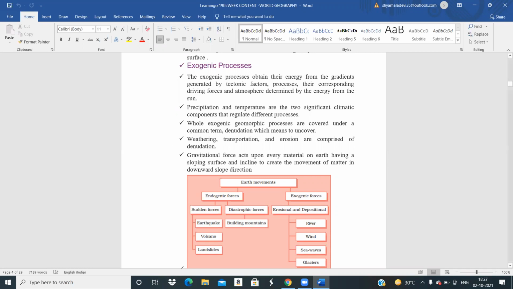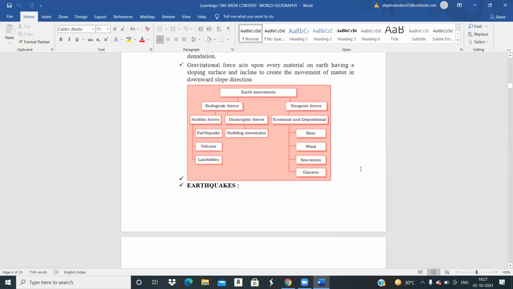They are covered under a common term called denudation, which means to uncover. Weathering, transportation, and erosion comprise denudation. Weathering is where the rocks get cracks. Then transportation is where the pebbles are transported, which leads to erosion also. Gravitational force acts upon every material on the earth having a sloping surface, creating the movement of matter in a downward slope. So gravitational pull plays a very important role here also.